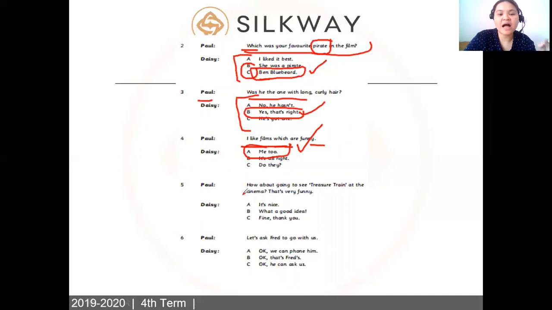Number 5. How about going to see Treasure Train at the cinema? That's very funny. So that's the question. What could be the correct answer? Now, Paul is suggesting, how about going to watch Treasure Train in the cinema? It's a movie. So here, Daisy's correct response is, what a good idea. Okay, let's watch the Treasure Train film. Let's move on. I hope you understood this one.